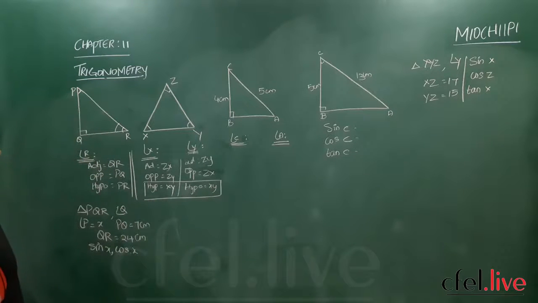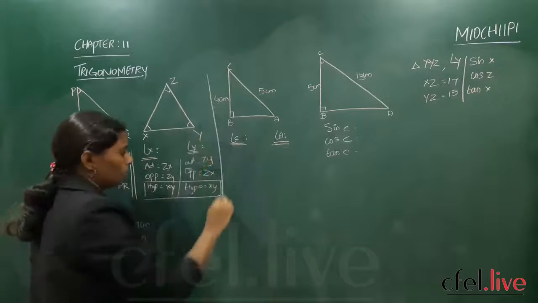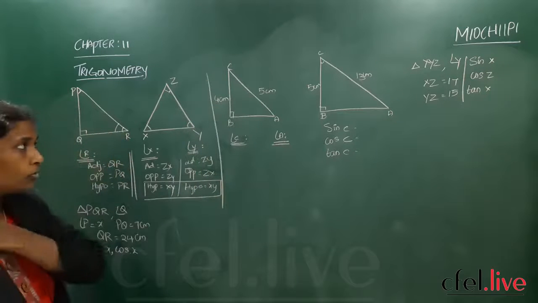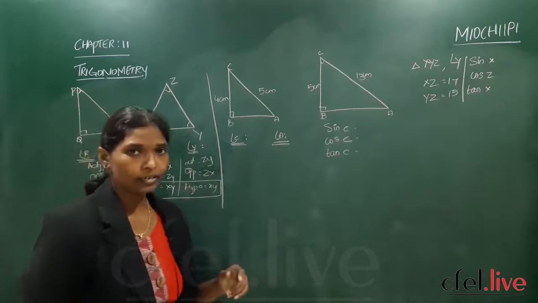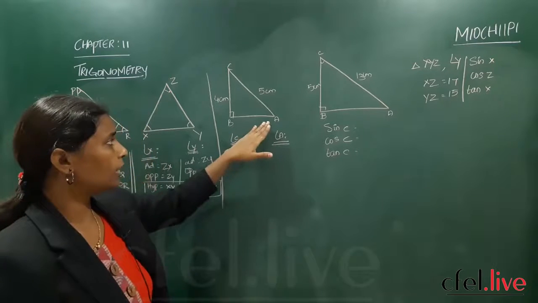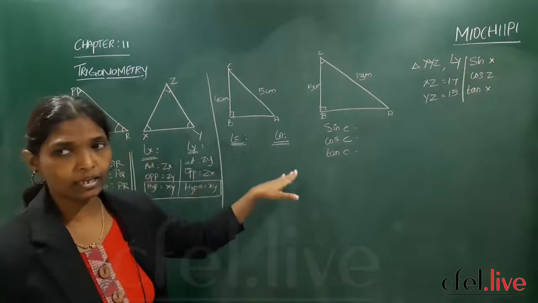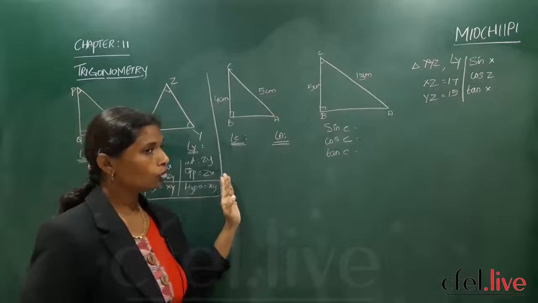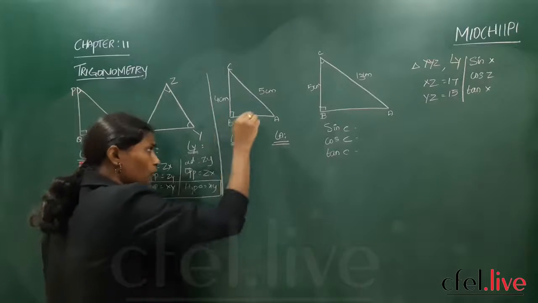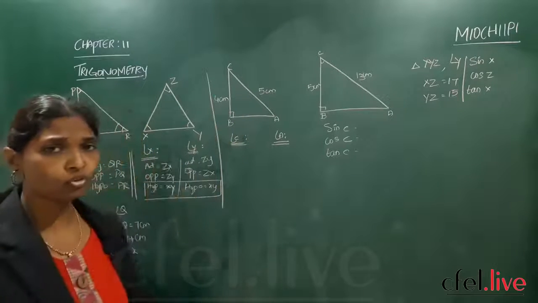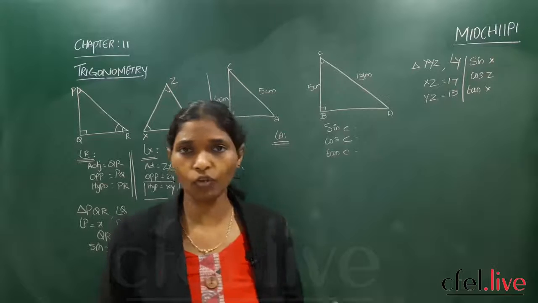Is it clear, children? Next is the style of problem in our textbook. This is also a right angle triangle. Now you are standing at C and A. You have to talk according to C, and according to A also. First of all, you don't know the value of BA, so you have to find it. How to find the value of BA?